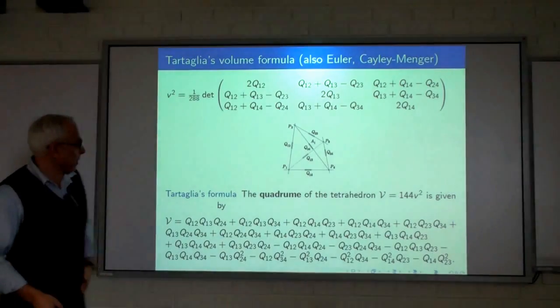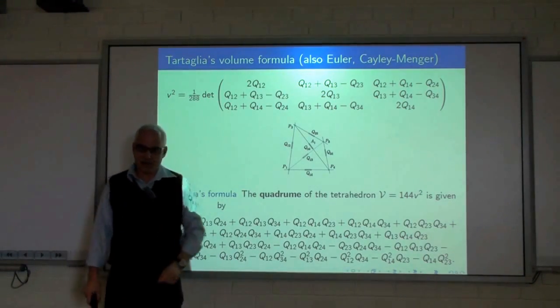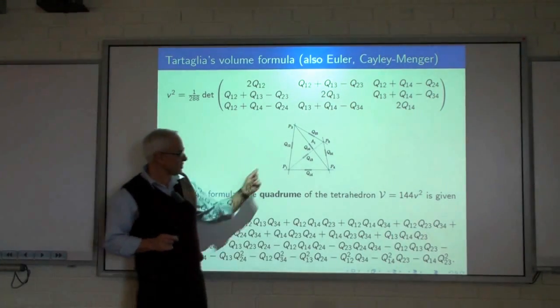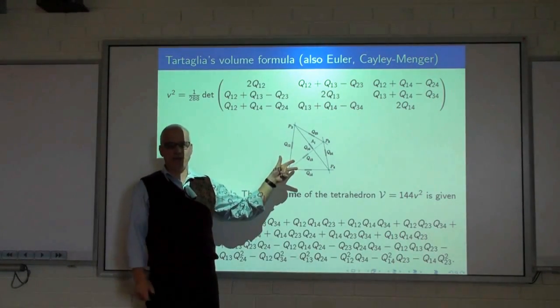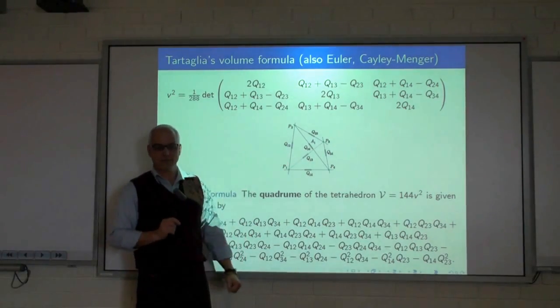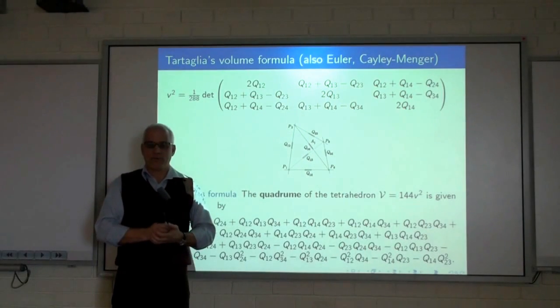How can you remember this formula? Well, this is actually easy to remember if you do the following trick. You make a 3 by 3 matrix which has its vectors, say the 3 vectors emanating from P1. Call those vectors V1, V2, and V3, and you make a matrix. And then you multiply that matrix by its transpose.